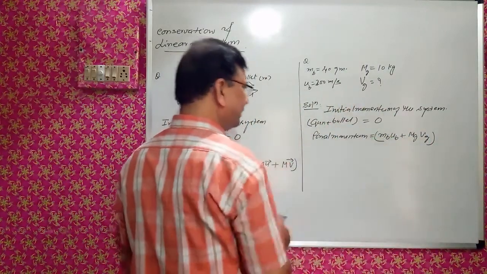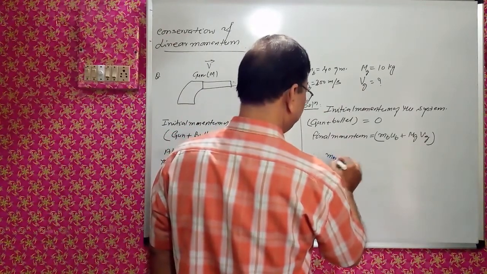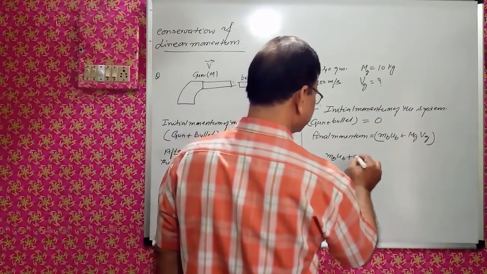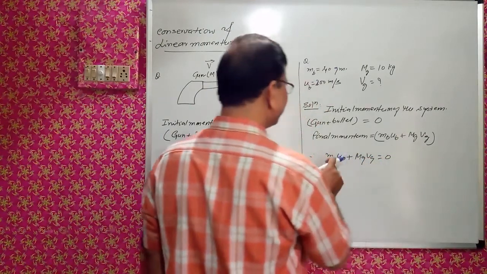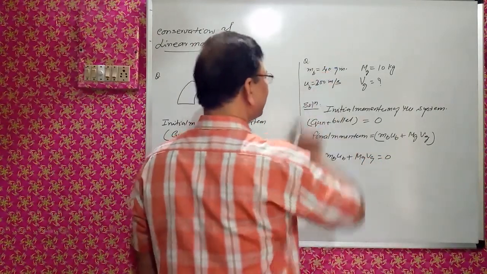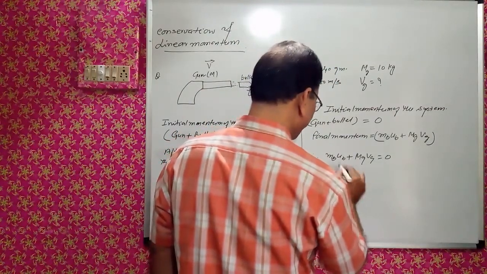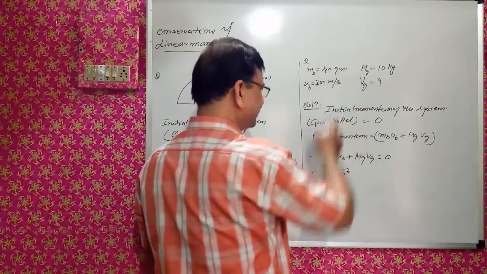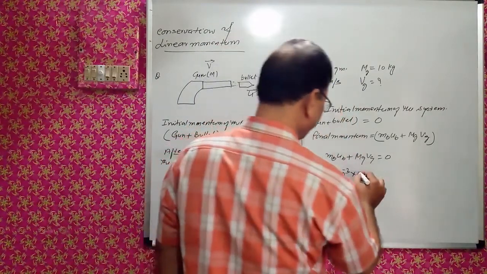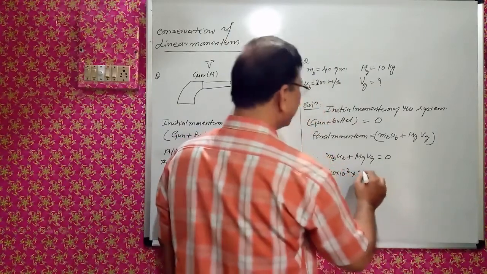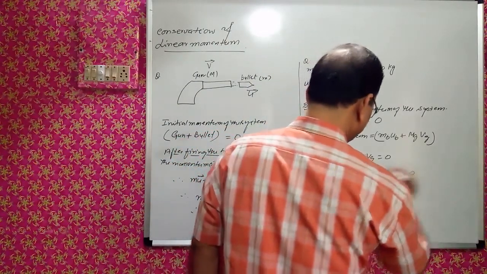And these two will be equal. Therefore mb ub plus mg vg is equal to 0. Put the values. mb is 40 gram, therefore 40 into 10 to the power minus 3, we'll make it in kg, into ub which is 200, plus mg which is 10 kg into vg is equal to 0.